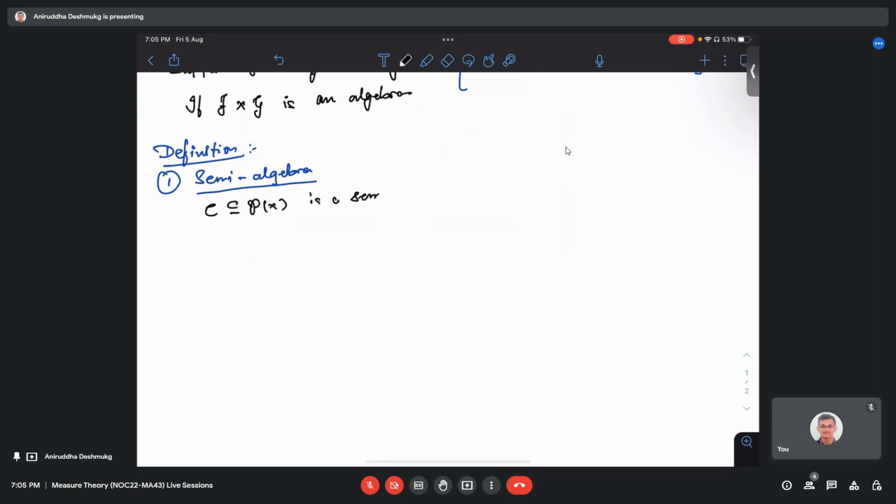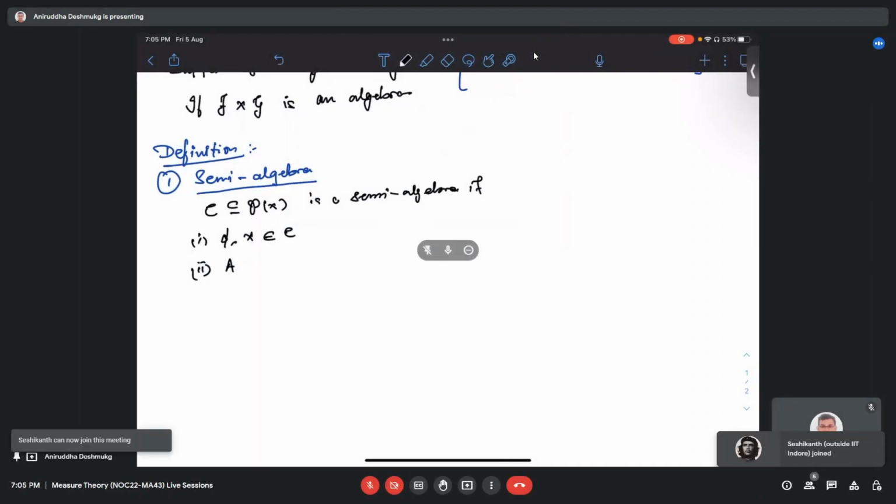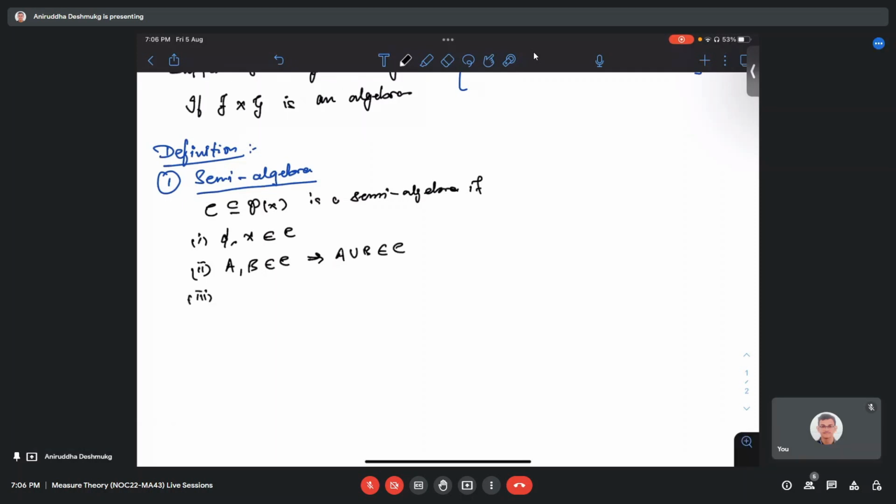This is a semi-algebra if, first, the empty set and the whole set belong to C. Second, whenever A and B are in C, then A union B is in C. And the third thing is that if A is in C, then A complement can be written as a union of A_i, i running from 1 to some m, where all these A_i belong to C and they are pairwise disjoint.